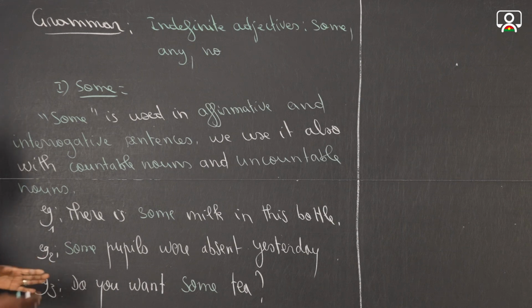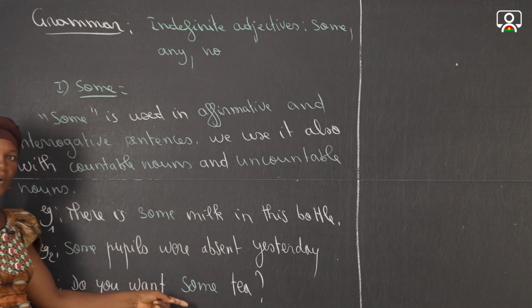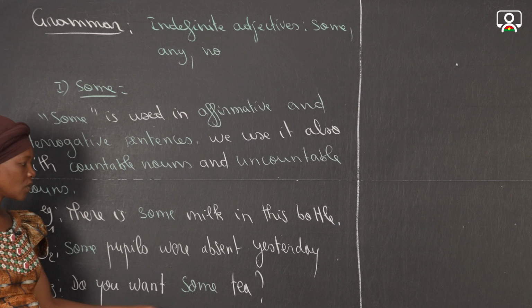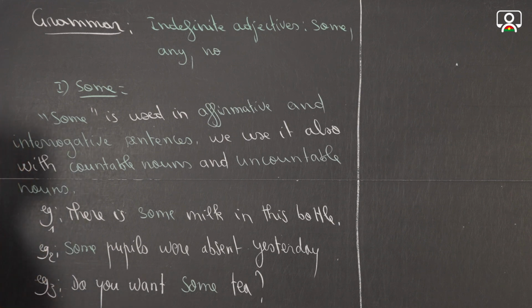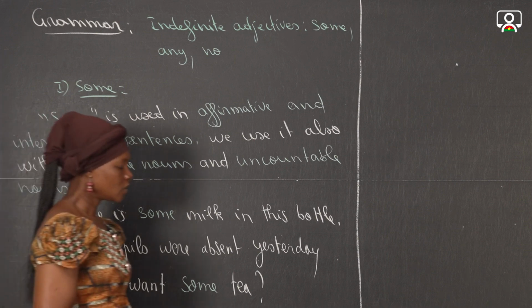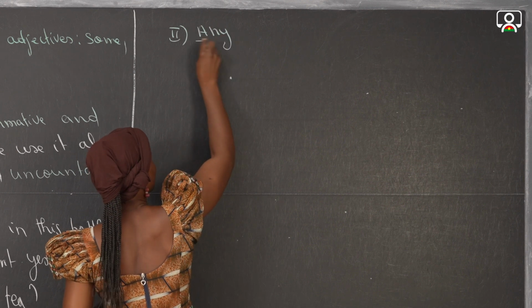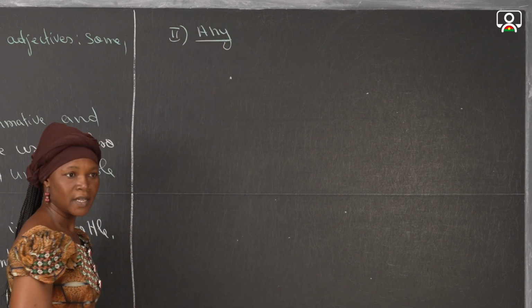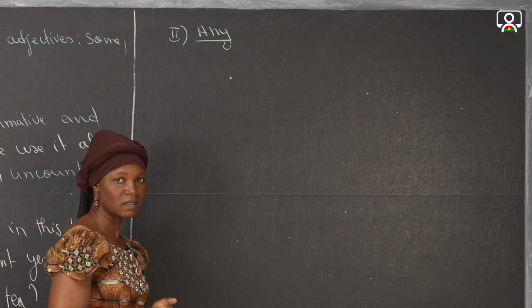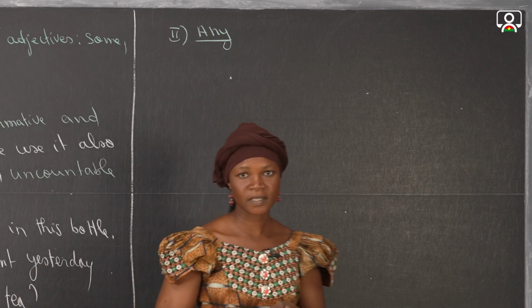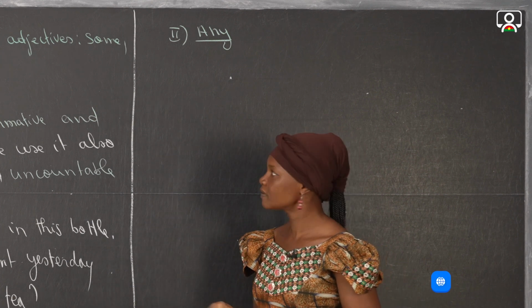So remember that we use it in affirmative sentences and also in interrogative sentences. When, for example, we are waiting for a positive answer, or when we want to invite a person to have what we have in the sentence. Tea, cake, and things like this. Now we are going to see number 2, any. We are going to use any mainly in negative sentences and also in interrogative sentences.